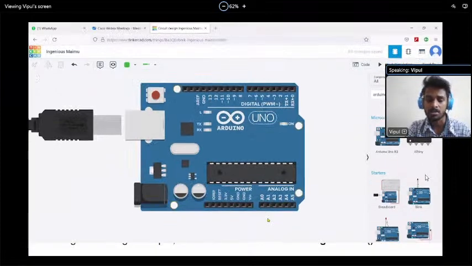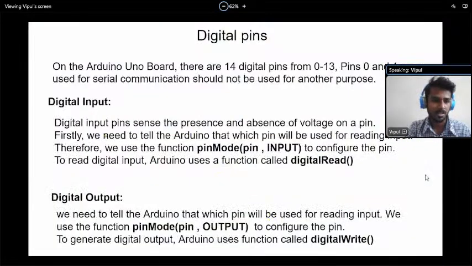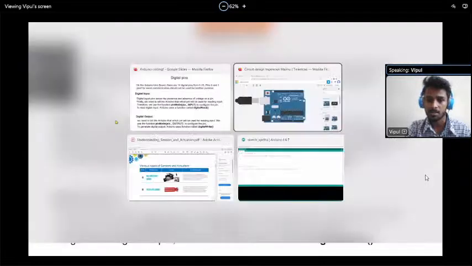So what are digital and analog devices? Let's first see what digital input and digital output are. Digital input pins sense the presence and absence of voltage on a particular pin. Firstly, we need to tell Arduino which pin we are using to read the input. Therefore, we use pinMode, pin comma INPUT, to configure the pin. Let's see an example of digital input first.